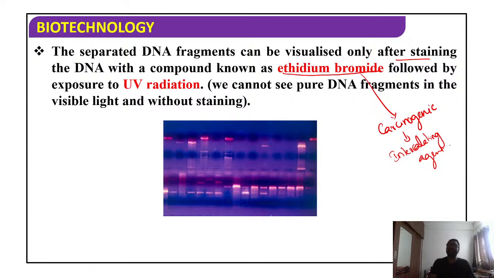Very simple. In the agarose gel only, you have to add. Then once this process is over, once three-fourths of the gel movement is completed, you have to remove the electricity, and then you have to expose it to UV radiation.